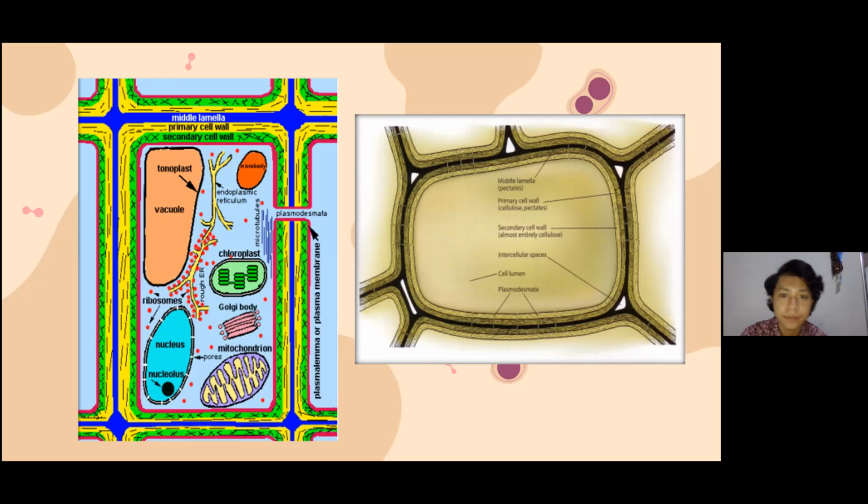On the second picture we can see the middle lamella in black color, and we can find it between the two primary cell walls. The primary cell wall is formed of cellulose and pectins.